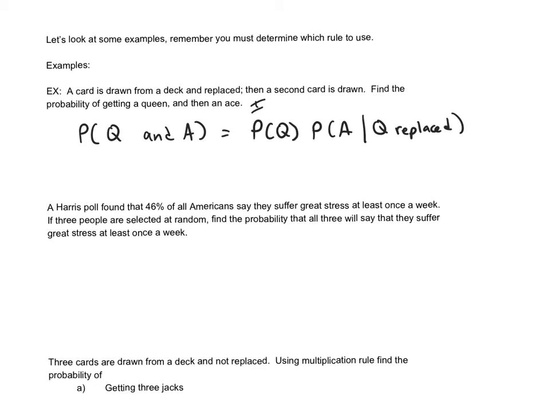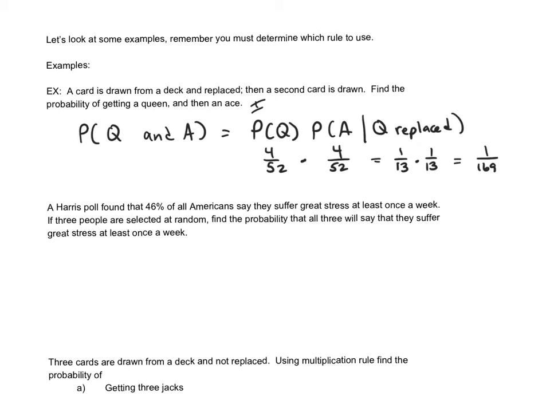So the probability of getting a queen is 4 out of 52. But then I put it back, and now the probability of getting an ace, there's 52 cards again, and there's 4 aces. Well, we've had this probability before. This is 1 over 13 times 1 over 13, which is 1 over 169. So those were independent. Of course, they do not have to be, and we'll see some that aren't.